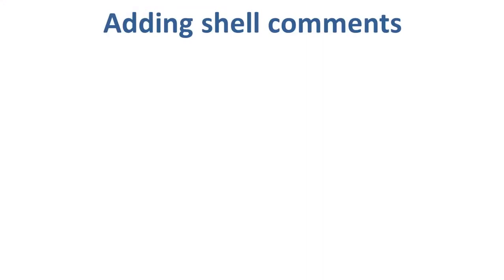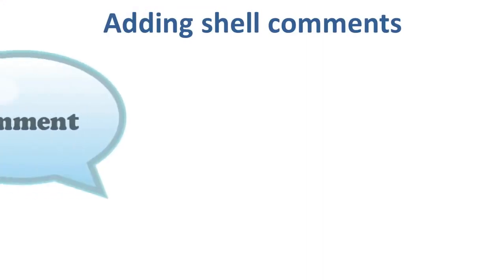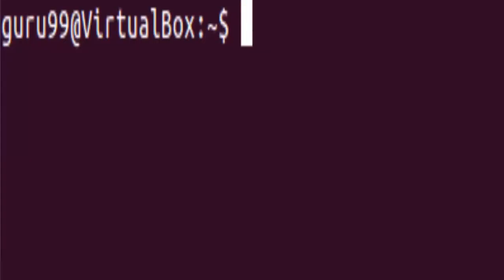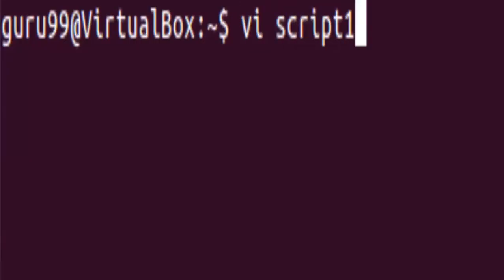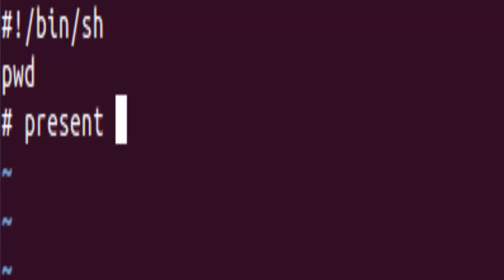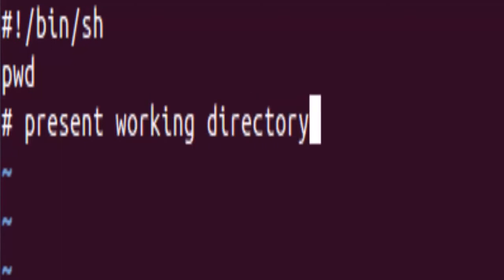Commenting is important in any program. In shell, the syntax to add a comment is the hash sign followed by the comment. Let us understand this with an example. So let us create another sample script. Now we would again start with the shebang sign followed by the /bin/sh path. Let us execute the command pwd. Now here we would like to add a comment which will tell us that the pwd command stands for present working directory. Let us quickly go ahead and save this script.